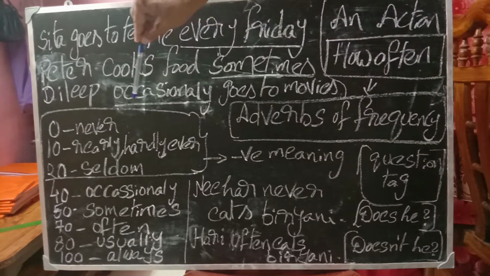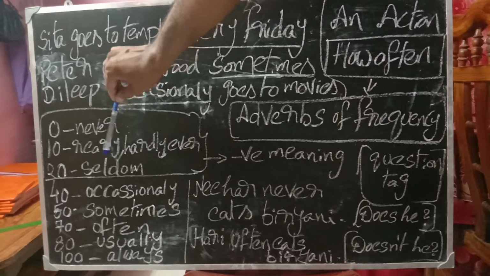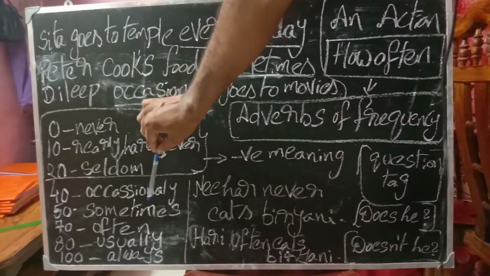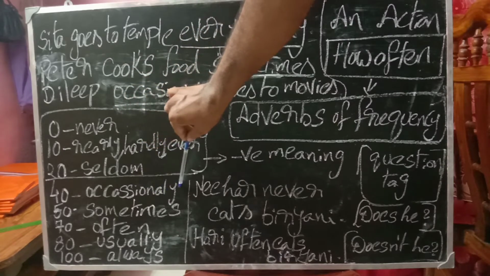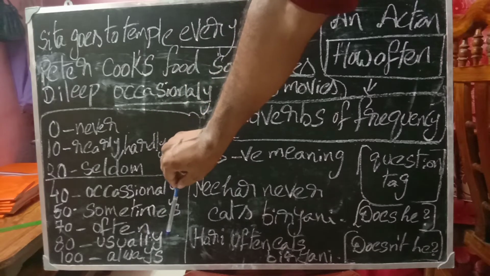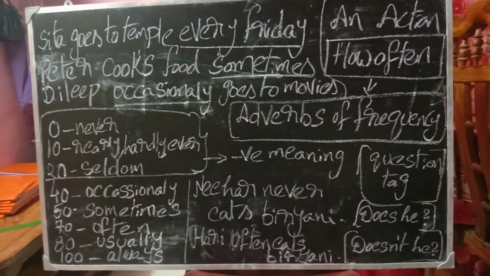0 means never, 10 means rarely, hardly ever, 20 means seldom, 40 means occasionally, 50 means sometimes, 70 means often, 80 means usually, 100 means always. Please do remember these.